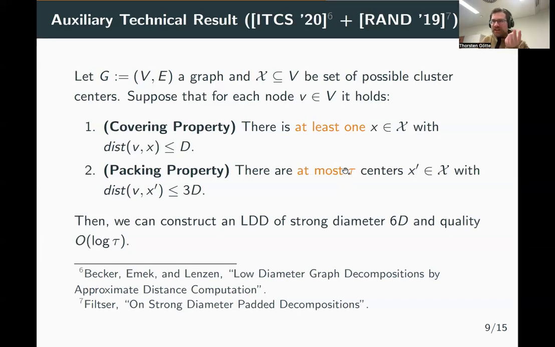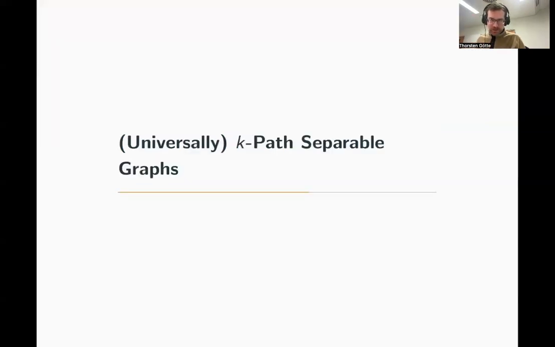This is simply a refinement of their ideas using some mathematical insight. So it's really just an epsilon improvement compared to their algorithm. It's really just taking their work and tying up some loose ends. The more interesting thing is, of course, the algorithm for the k-path separable graphs. And in the remainder of this talk, I try to give you the rough idea of how that one works.